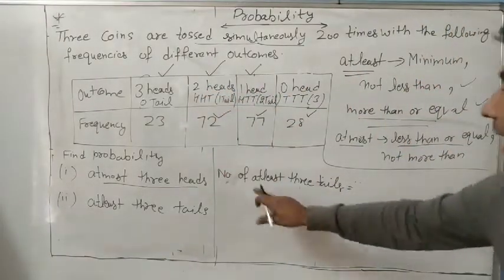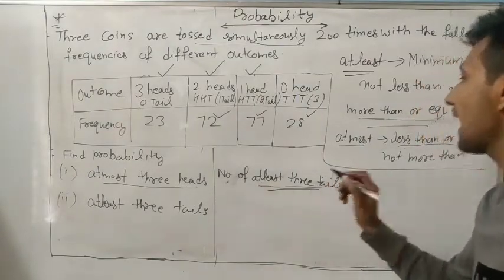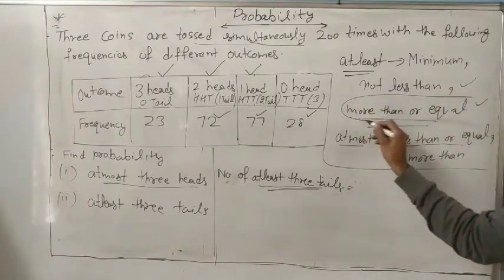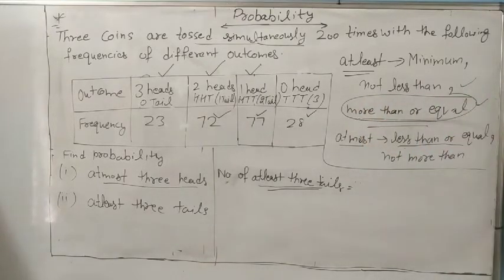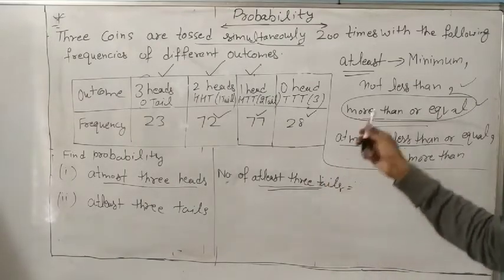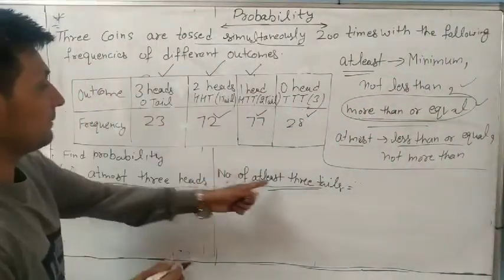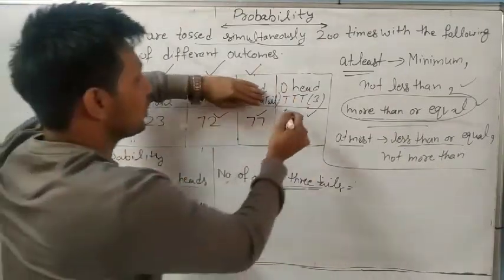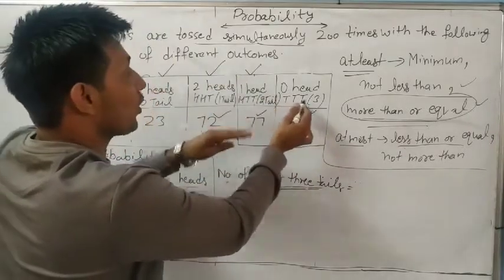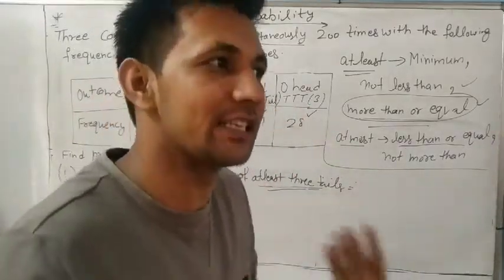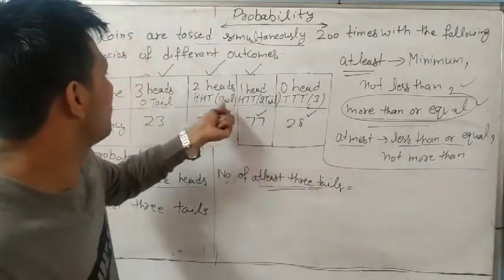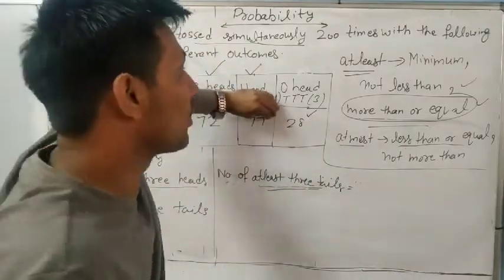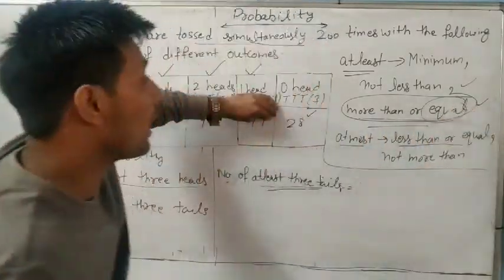So we have to find at least 3 tails. At least means more than or equal to. At least means 3 tails. So tell me, how many numbers are more than 3 tails? More than 3 tails means 4 tails, 5 tails, 6 tails. But it is only 3 tails, 2 tails, 1 tail, 0. So no one is more than 3 tails. But more than or equal to 3 tails?